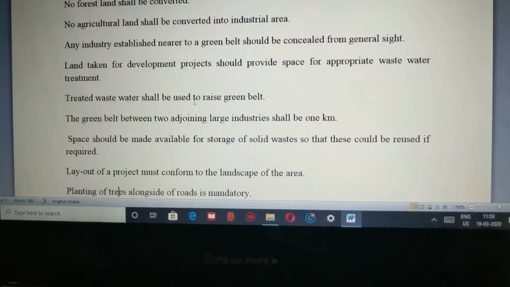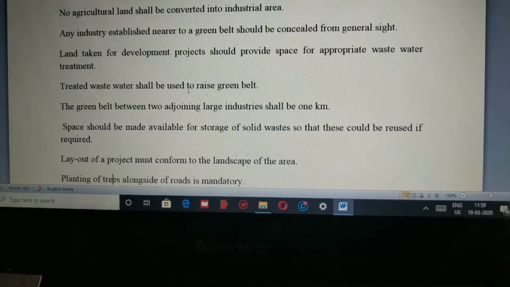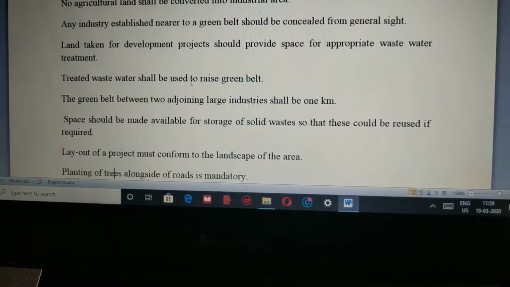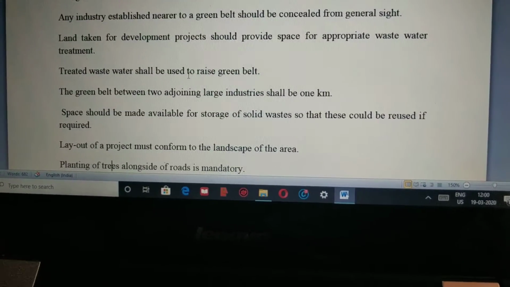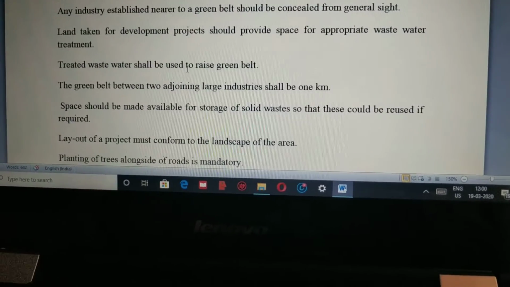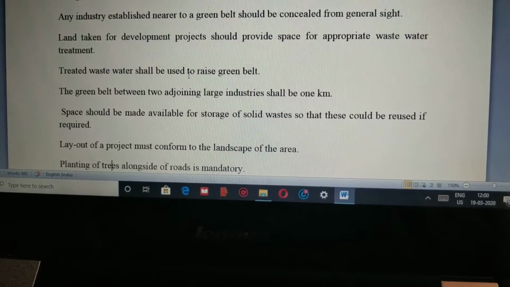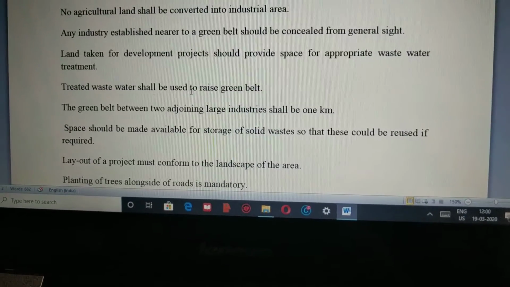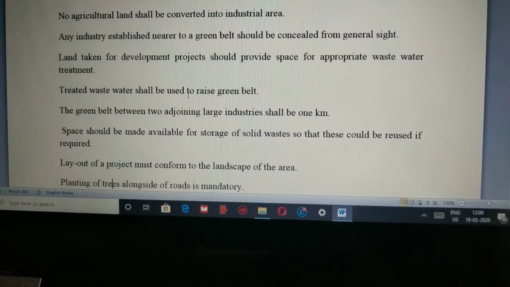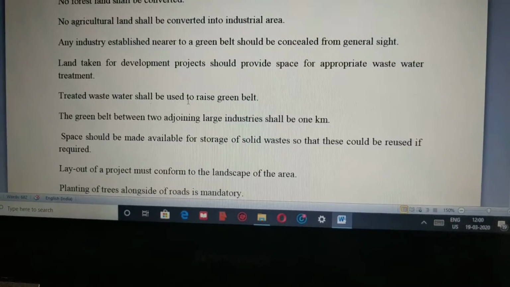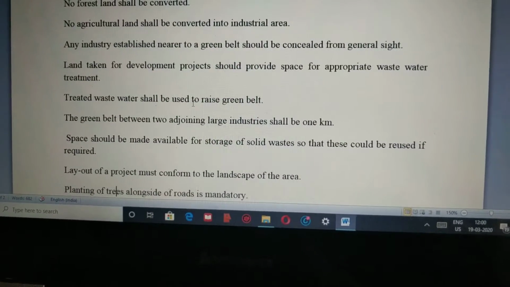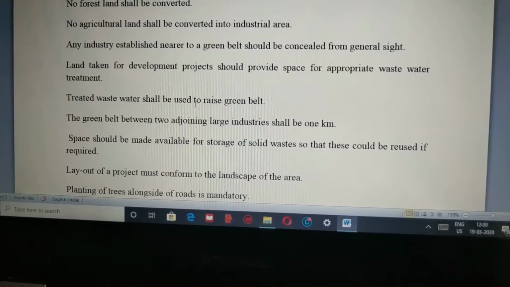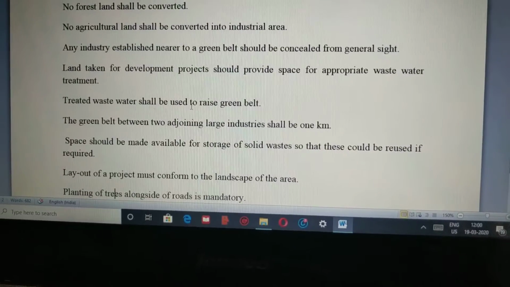The next major work of EIA is to maintain the project. That means whatever landscape area is being converted into a green belt area, that land area is protected by EIA. They create plants, they give more space to plants, they create land areas for agricultural and forestry use. If industry comes in between these land areas, it is not permitted to convert the agriculture or forest area into an industrial area. That is the basic work of EIA.